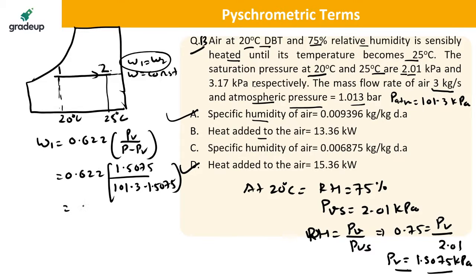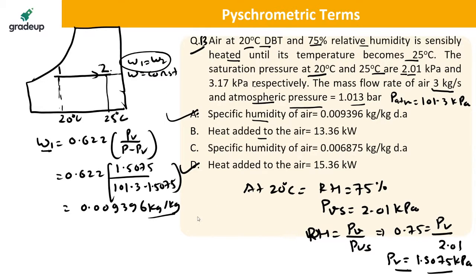You will be getting specific humidity 0.009396 kg per kg. Whatever the value of specific humidity at 0.1, the same will be at 0.2 because it is constant. So the answer is option A.